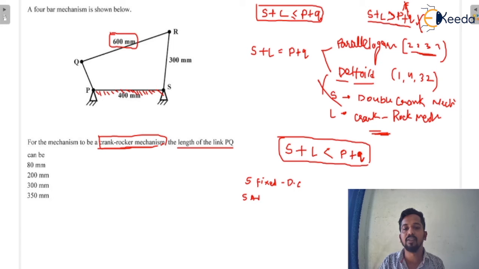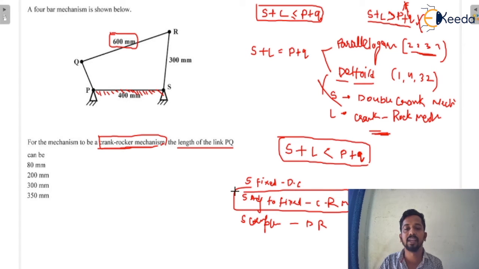If S, meaning the shortest link, is adjacent to fixed, we will get crank rocker mechanisms. Okay, if the adjacent link is used as a coupler, then we will get double rocker. But what is the mechanism? In the question it is given crank rocker. That means the shortest link is adjacent to the fixed link. So this is 300.